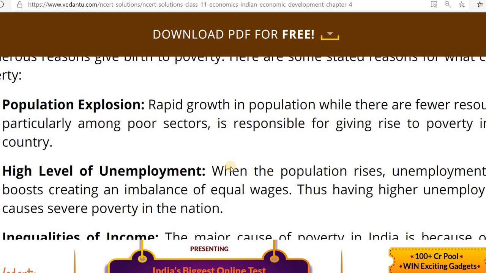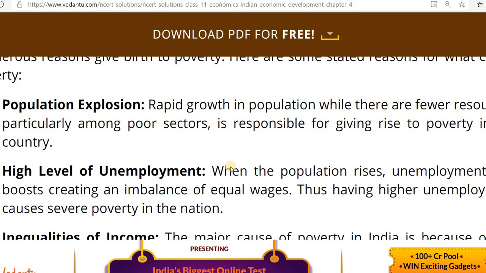So the poor resource base is increasing. We know poor resources means they are not getting proper resources. That is the main reason. They need to get basic needs, or they need to get some support from government. All this will lead to unemployment. We know in India population is more, then what will happen? Population is more means we need to create more employment opportunity.